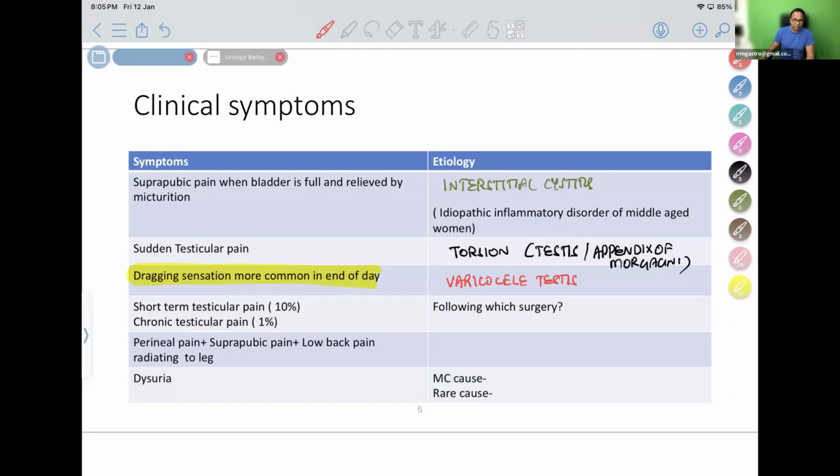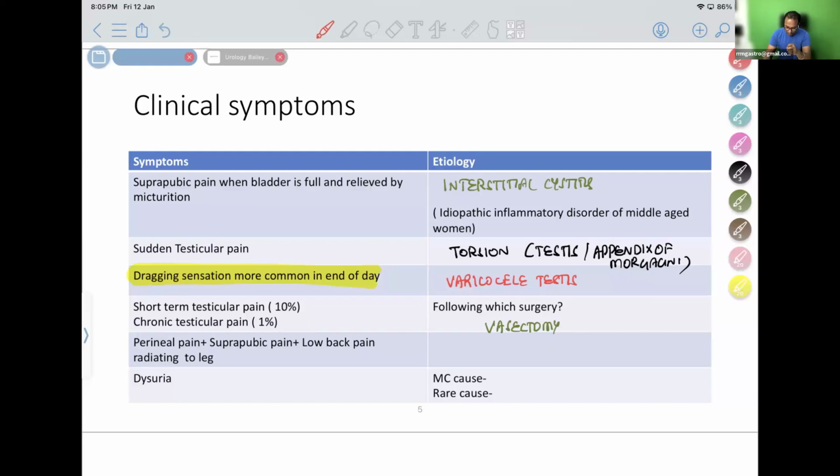Short-term testicular pain. So following which surgery? Some patients after surgery have short-term testicular pain in 10% and chronic testicular pain in 1%. This consent should be obtained before doing one very commonly done surgery known as vasectomy. Before doing a common surgery like vasectomy, you should get consent that you may have short-term testicular pain, or long-term testicular pain in 1% of the patients.